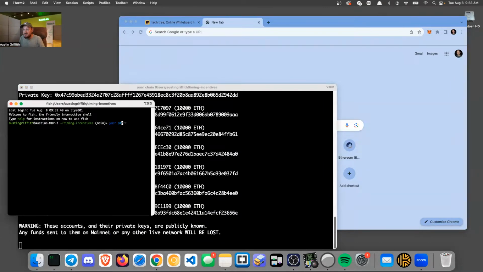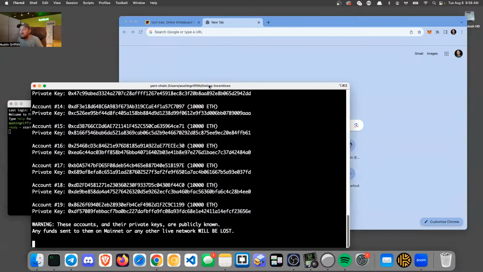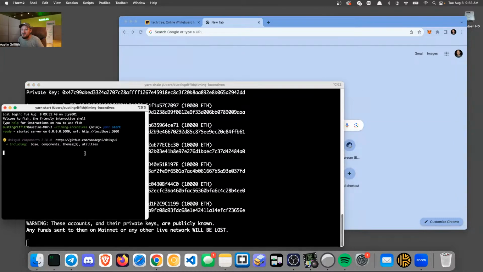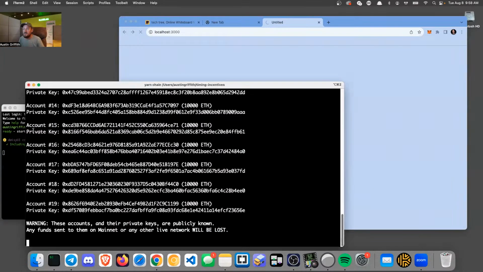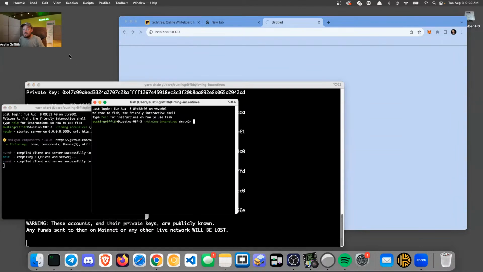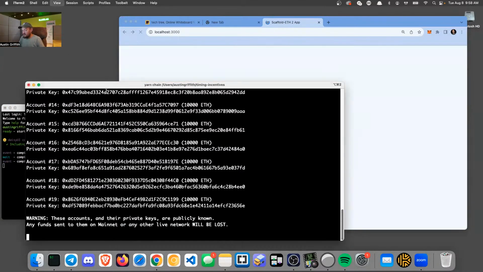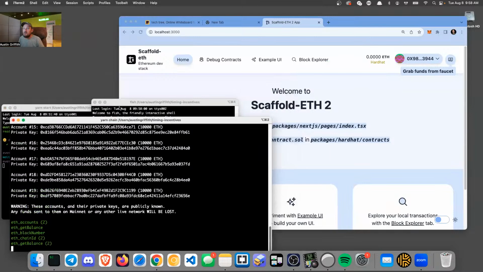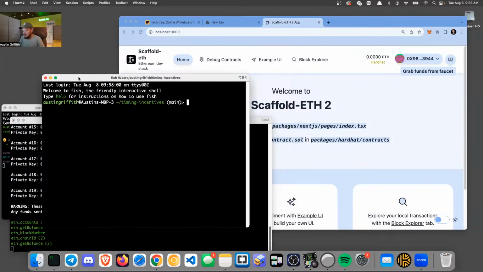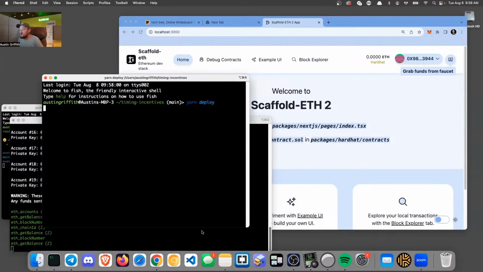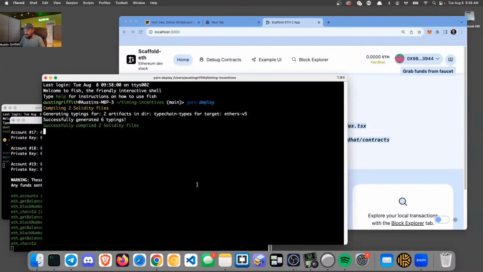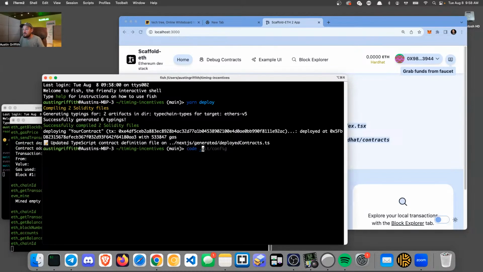Let's see, yarn start is going to bring up, I brought up our yarn chain here, and then yarn start brings up our front end. And then finally, let's do a yarn deploy here. Yarn deploy will ship our example contract. And let's go look at the code here.